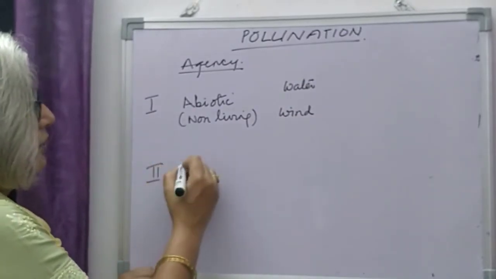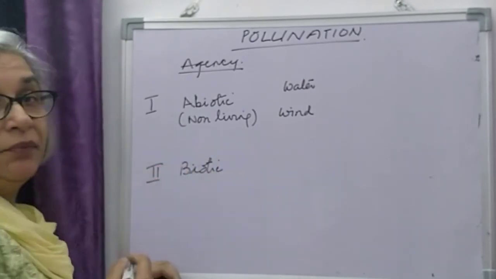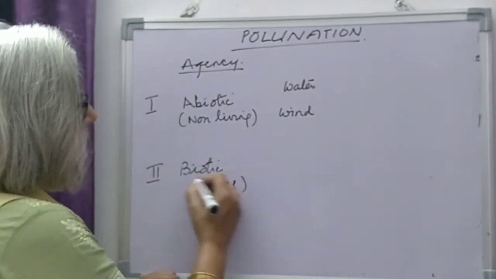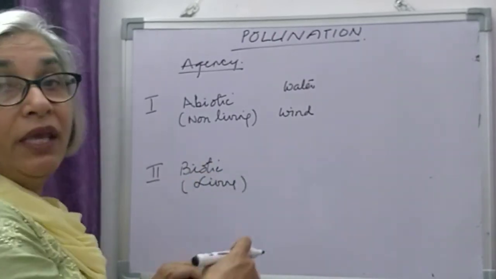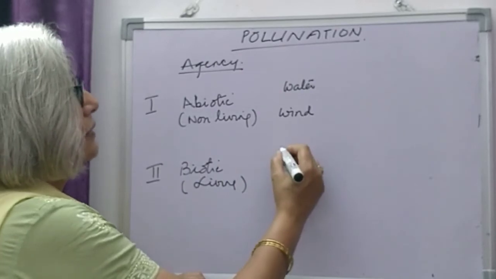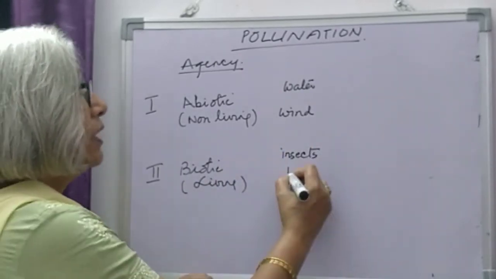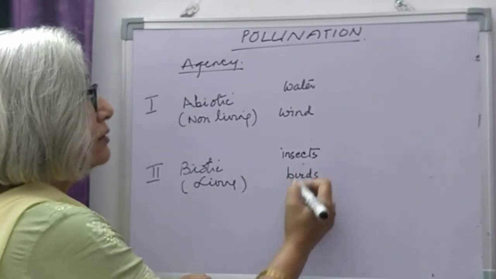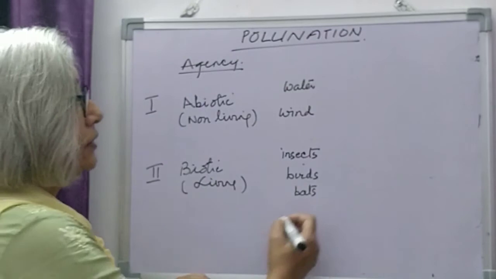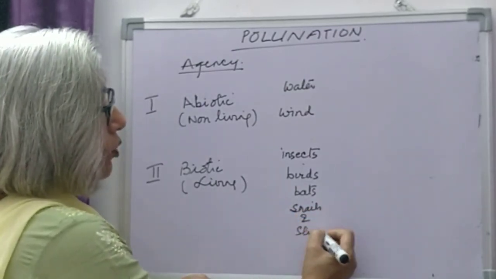The second method is the agency can be biotic. That means it can be living. Pollen grain can be carried by living things. Like insects, birds, bats, and sometimes even snails and slugs carry pollen.